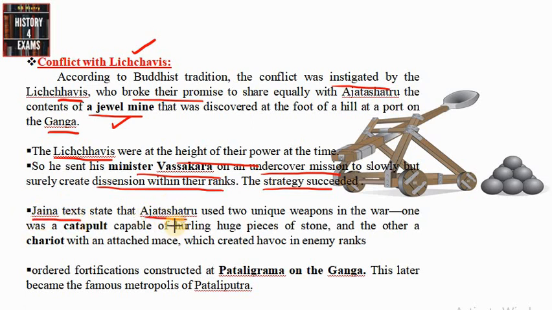And according to Jainist text, it is believed that Ajatasatru used two important weapons during this war. One was the catapult, as you can see in this picture, and that had the power of hurling huge pieces of stones, and the other was a chariot, and these were his most important military weapons during this battle. And during this period itself, Ajatasatru ordered the fortification of one of his most important cities, Pataligrama on the Gangetic Valley, and this later became the famous metropolis of Pataliputra. So the city of Pataliputra was going to be constructed by Ajatasatru.